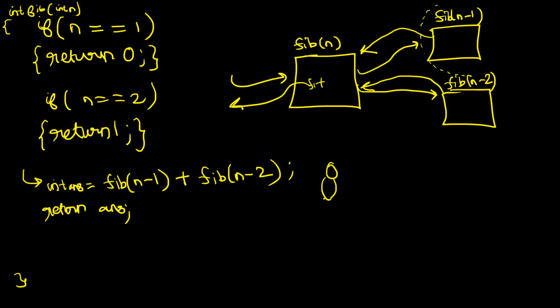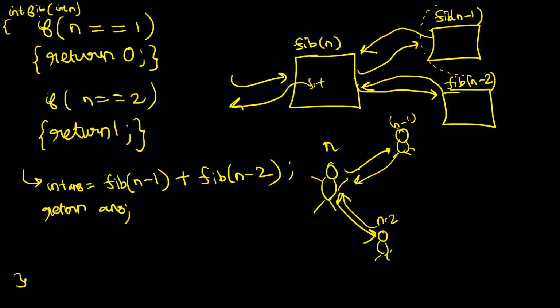Getting? कि भैया देखो इस आदमी को तुम बोले हो what is the nth Fibonacci term? So he calls the person, asks what is the n minus 1th Fibonacci term, gets the answer. Okay. Then he calls another person, what is n minus 2th Fibonacci term, gets the answer, adds both of these answers and returns the answer to the caller. That is what is happening here, right? Now let us try to do a dry run over the recursion tree, and then we will be able to understand and appreciate things in a much better fashion. Okay. Now let's come here. Okay. So let's try to understand it. What will happen, right? So मैं code लिखता हूँ पहले तो यहाँ पे छोटे से.